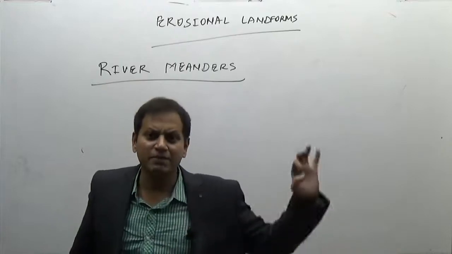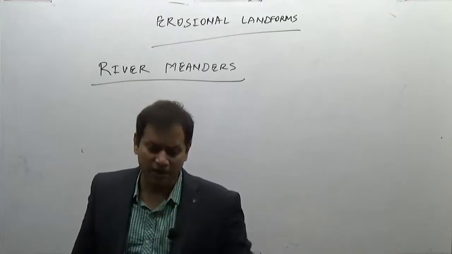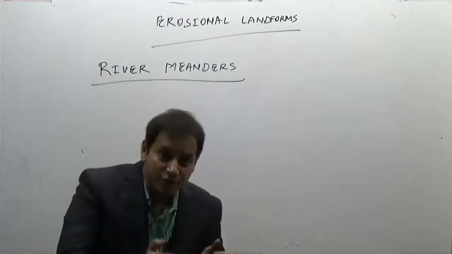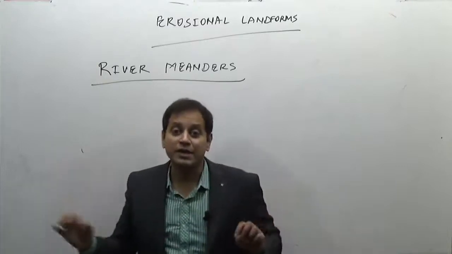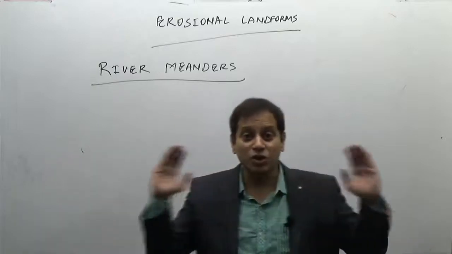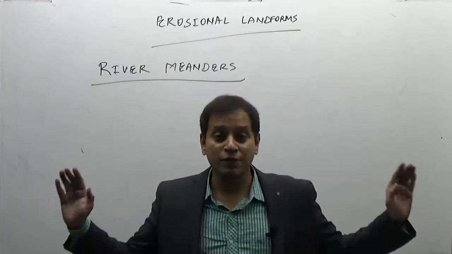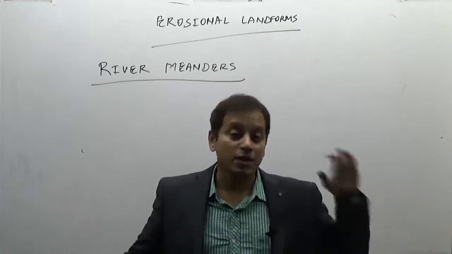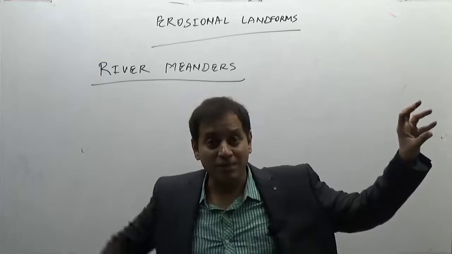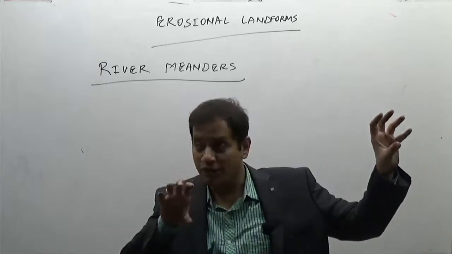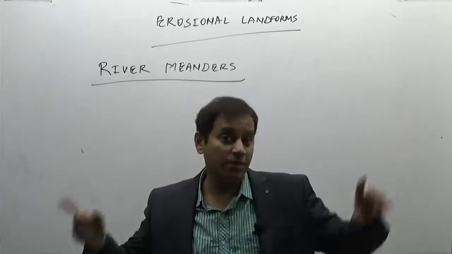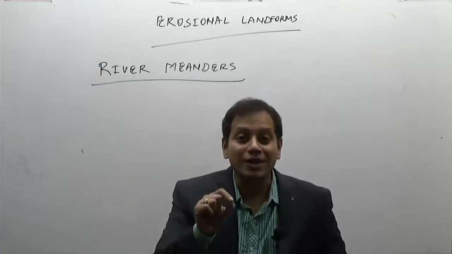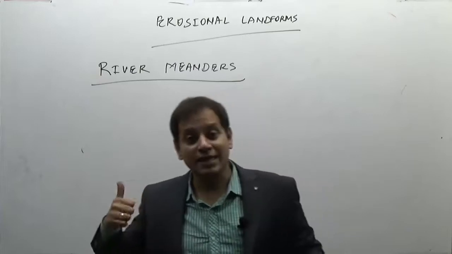Now the river meanders in each and every path. See, the river does not flow straight. The river always bends in its flow. One of the reasons is gravity. There are numerous reasons: geology, the structural lithography of the rocks, resistance, speed and gravity. River even meanders in the youthful stage, but it is properly developed in the mature and best developed in the old age. But remember, it is an erosional landform. It is also a kind of depositional landform. How, we will see when we study the meanders.